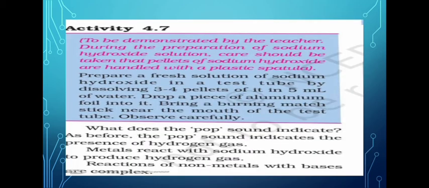Similarly, we will perform another activity. In this activity, we will take a freshly prepared solution of sodium hydroxide and put 2 to 3 pieces of zinc metal and note the observation.